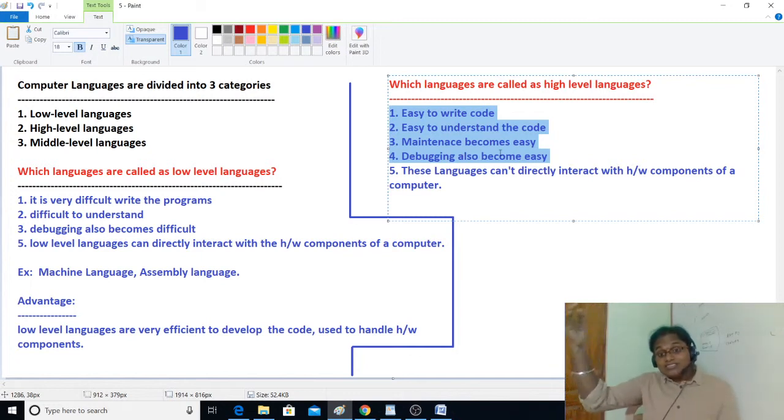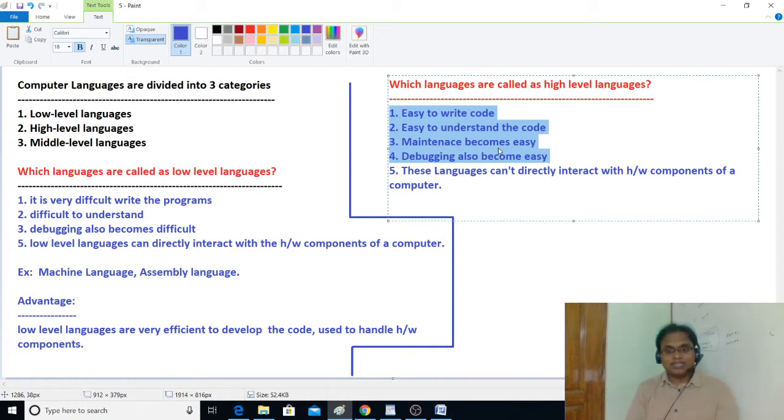I am using that C to interact with the hardware components in Java. In future you might hear words like native methods. In Java we use native methods, which means methods written in other languages like C. So in Java I can use C language methods so that I can directly interact with the hardware components of a computer.